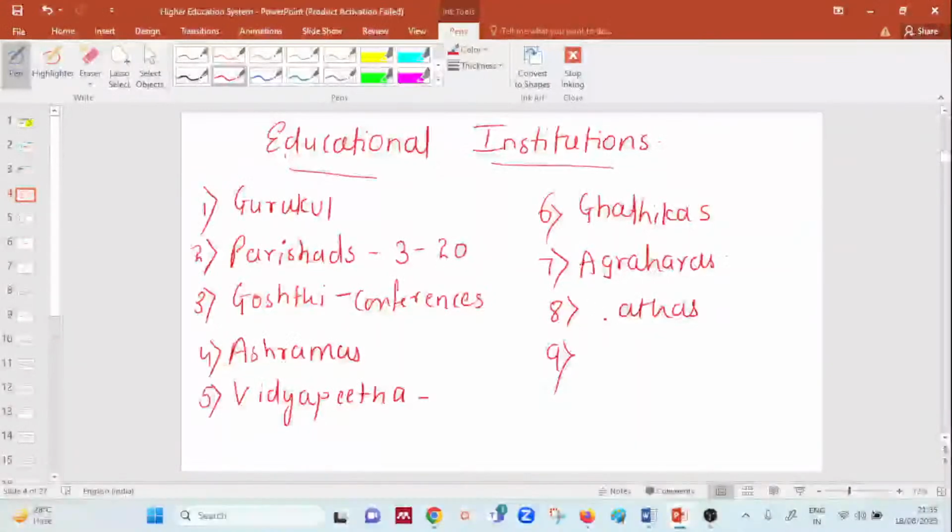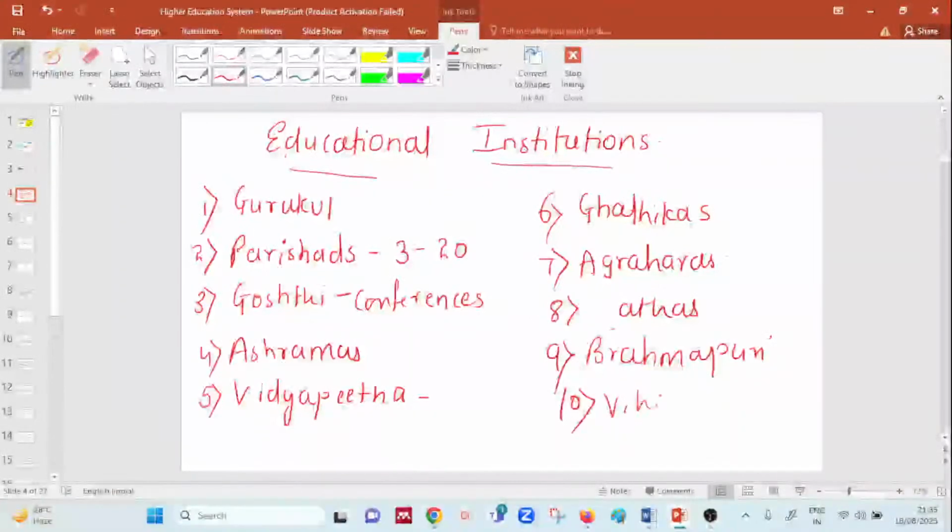Then we have something called Brahmapuri. It's nothing but a town, city or a place where education was the main focus point, nothing else. And the last one was Viharas, in the form of Buddhist monastery, which was taken into consideration.